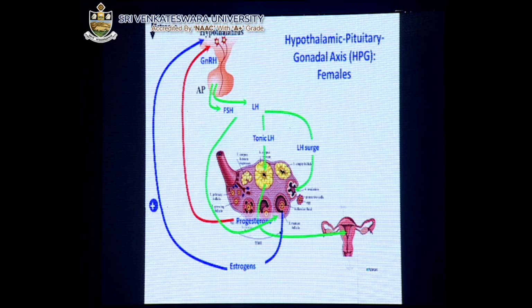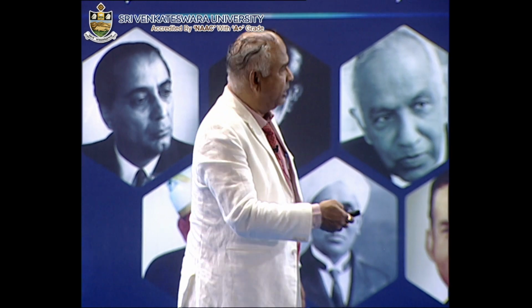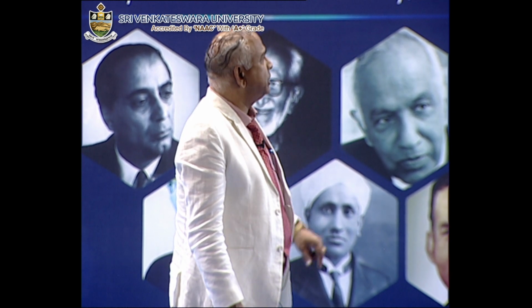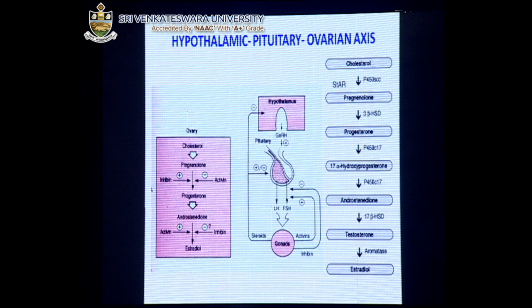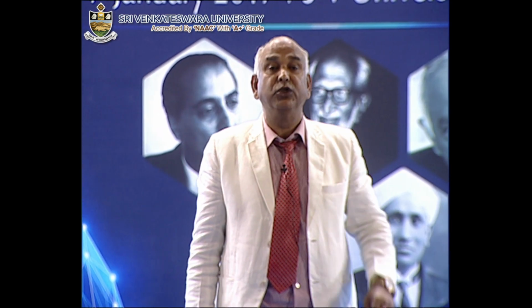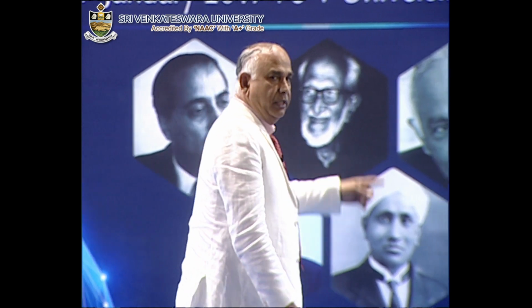So these hormonal imbalances or changes affect the hypothalamic pituitary ovarian axis. Ultimately the last one is estradiol 17 beta, because you will get three hormones: estrone, estradiol 17 beta and estriol. Among all these three hormones in the female, estradiol 17 beta plays a very important role in maintaining the secondary sexual characters, and even fertility is controlled by this hormone, which is very important. That is how it is a female hormone.